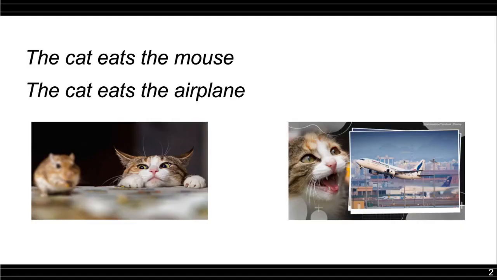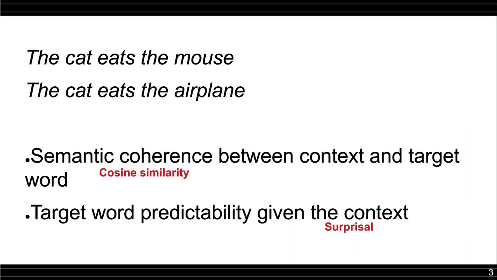Imagine reading these two sentences. The cat eats the mouse and the cat eats the airplane. You probably would need more time to read the word airplane compared to the word mouse. And that's because reading behavior reflects language processing, which is influenced by the semantic coherence between the context and the target word, and the predictability of the target word given the context.